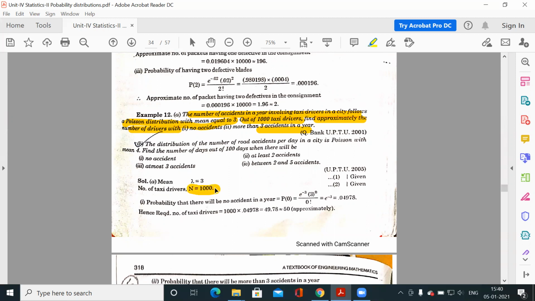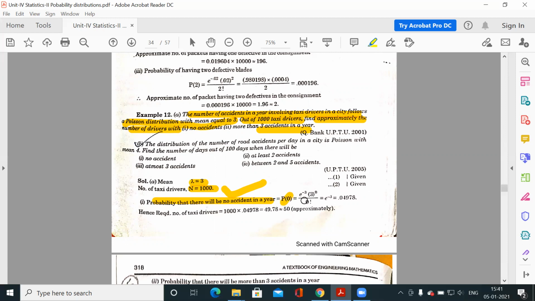So n is what? Your 1000. And lambda, the mean, is given to you, which is 3. So the lambda value is 3 and the number of taxi drivers is 1000. This is your total frequency, 1000. Now, the probability that there will be no accident in a year. We need to find approximately the number of drivers with no accident. So what is the probability that there will be no accident in a year?